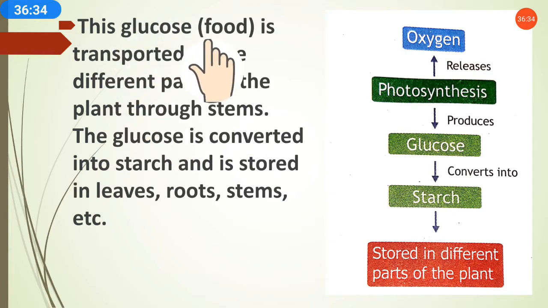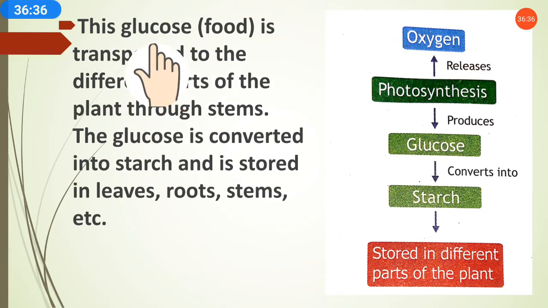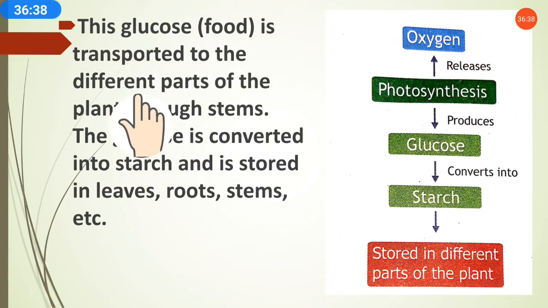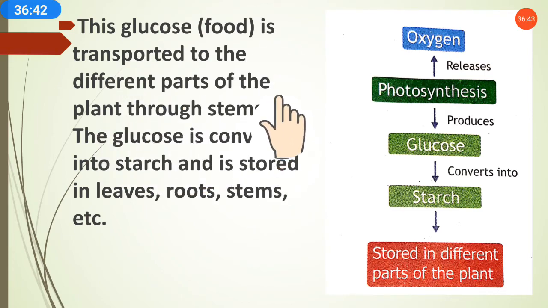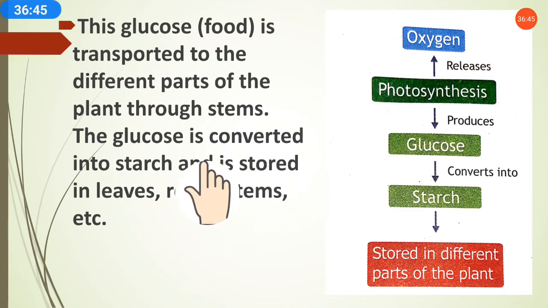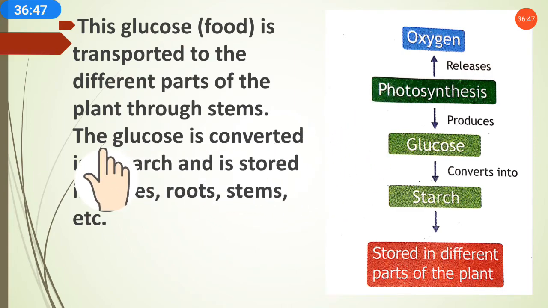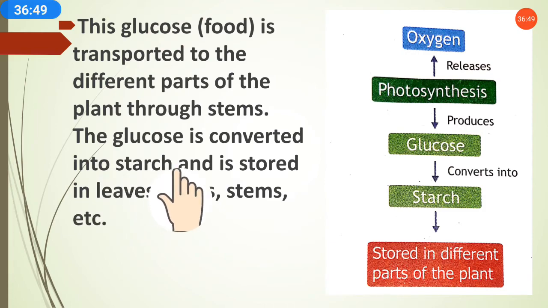Means once the photosynthesis process is done, once the food has been prepared, then this food is transferred to the different parts of the plant through the stem. The stem is the central part. The stem transfers it to the other parts of the plant. The glucose is converted into starch and is stored in the leaves, roots, stems, etc.